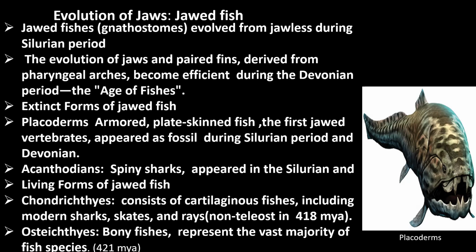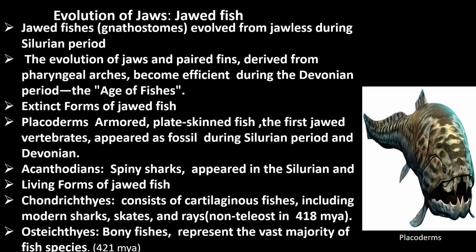In the embryonic stage of vertebrates, some bulges appear in the head region of the skull, and later on these areas become the pharynx, and as the bulges are there, they are known as pharyngeal arches. And this Silurian Devonian period is also known as the age of fish.